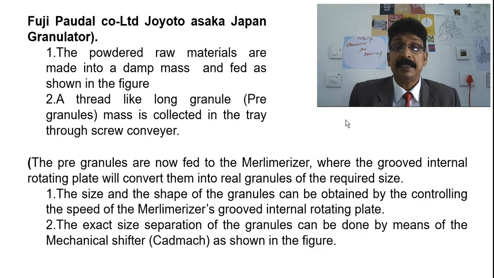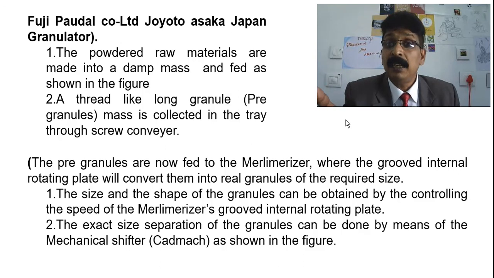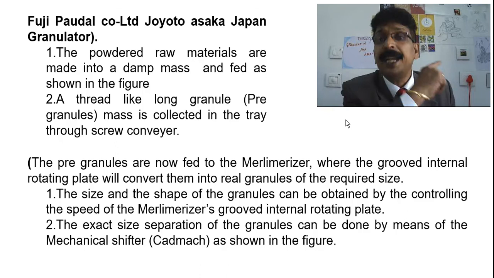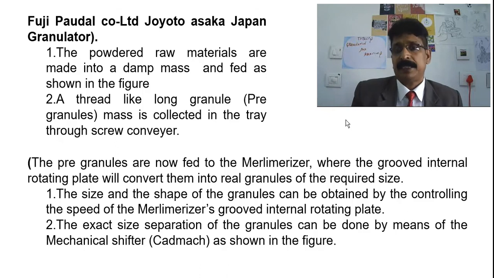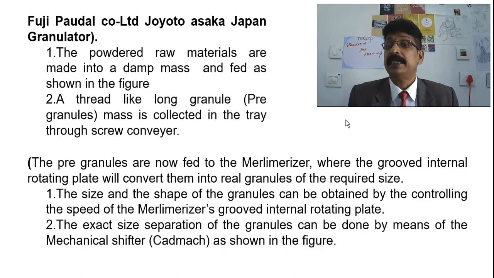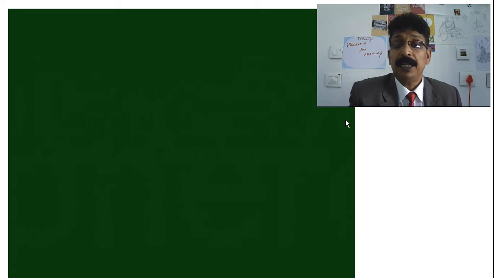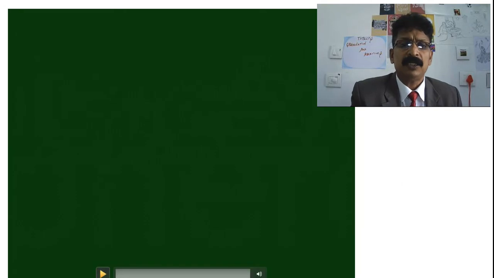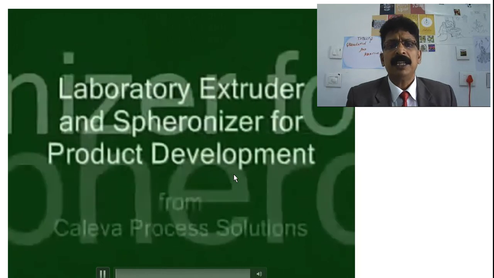The size and the shape of the granules are obtained by controlling the speed of the marumerizer or the spheronizer grooves. Speed is very important. By controlling the speed, the internal rotation of the plate will give the size and the shape of the granules. The exact size separation of the granules can be done by means of a mechanical shifter, as shown in the figure.